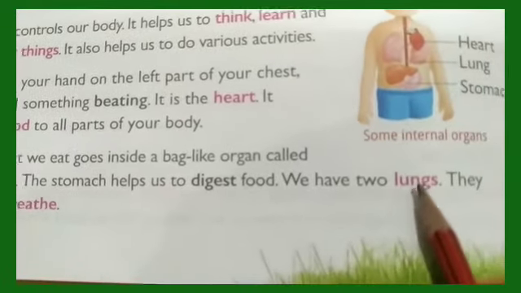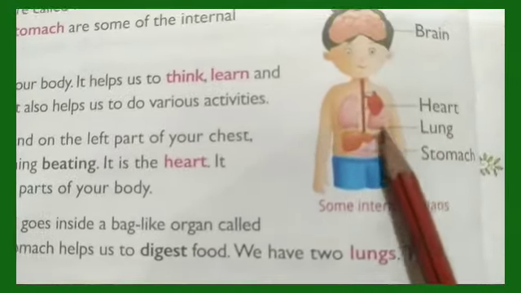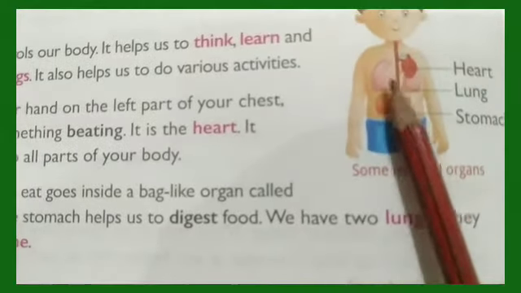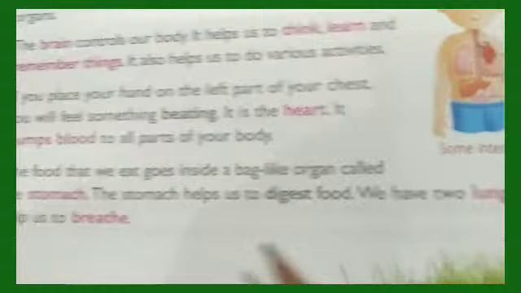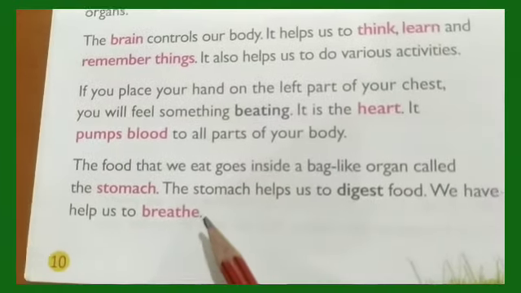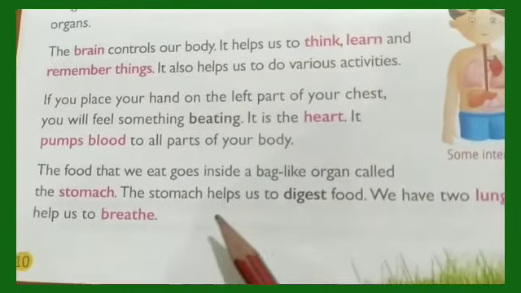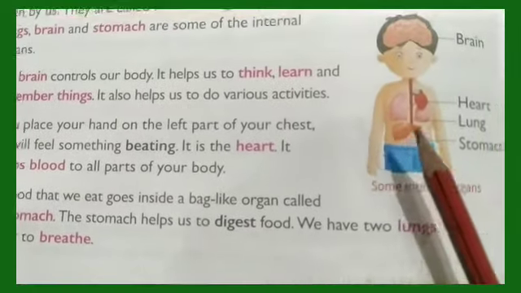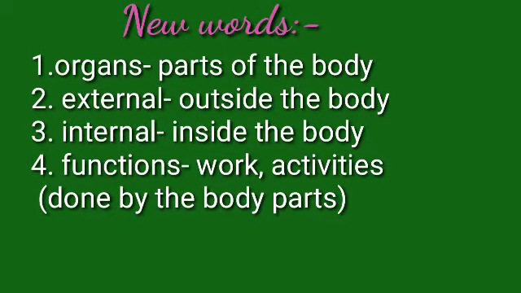We have 2 lungs. See here, lungs. 2 lungs. Where are they? 1 and 2. Right? They help us to breathe. You breathe in and you breathe out.